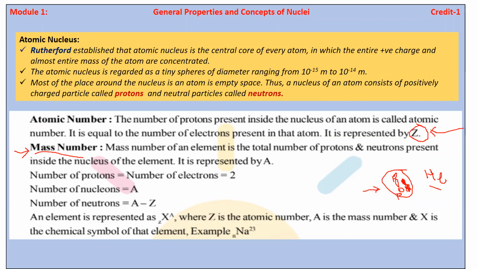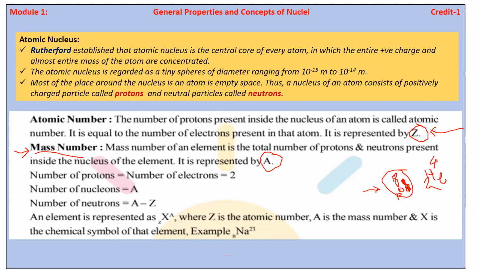So whatever number of protons and neutrons are present inside the nucleus, that is the mass number, which is denoted by capital A. It means that helium has atomic number 2 and mass number 4. How is the mass number 4? Because here two protons and two neutrons are available. Okay, so I hope that you understand that point.